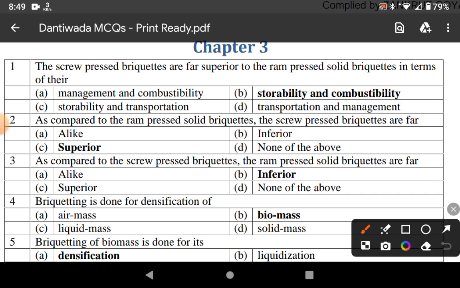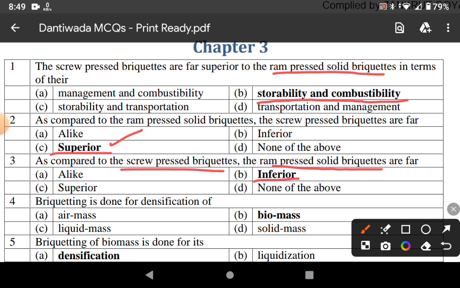The screw press briquettes are far superior to ram press solid briquettes in terms of storability and combustibility. As compared to ram press solid briquettes, the screw press briquettes are far superior. As compared to screw press briquettes, the ram press solid briquettes are far inferior.